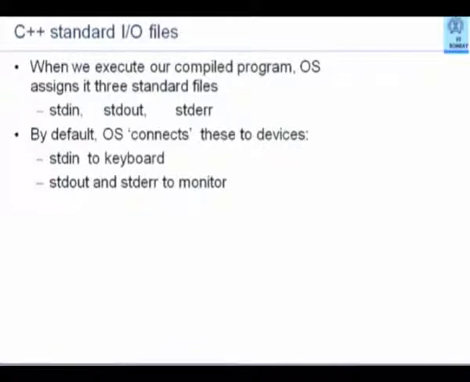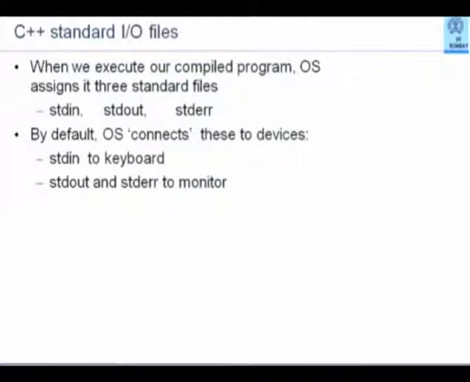So no matter what program you have written, operating system will allocate these 3 files to that program. These are the files with which your program interacts. For input, whenever you execute a cin statement, it doesn't come ordinarily from a keyboard. It comes from a file called stdin, which the operating system has created and given. Similarly, whenever you say cout, the output doesn't come on your monitor. It goes to a file called stdout. This is the file which operating system has created.